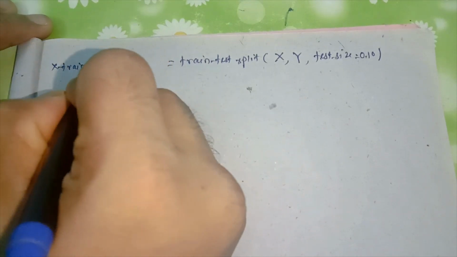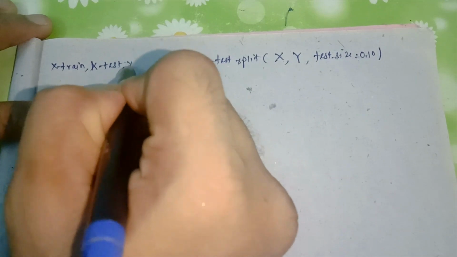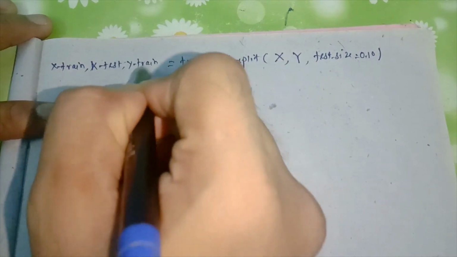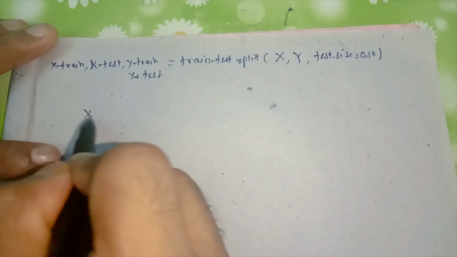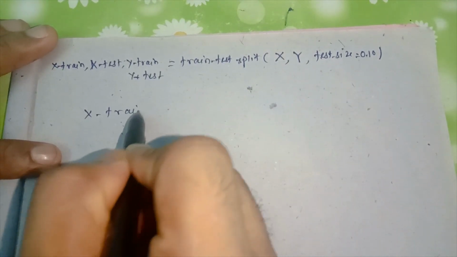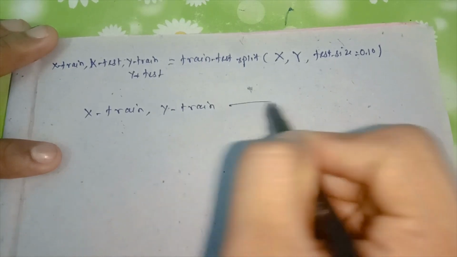X train, X test, Y train, Y test. Remember that this X train, Y train is the training data set.